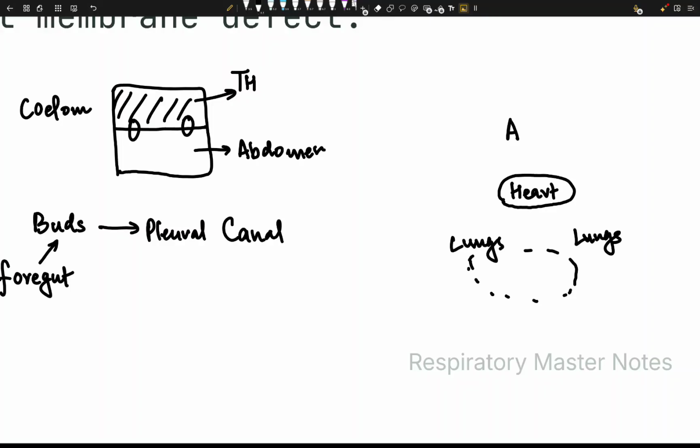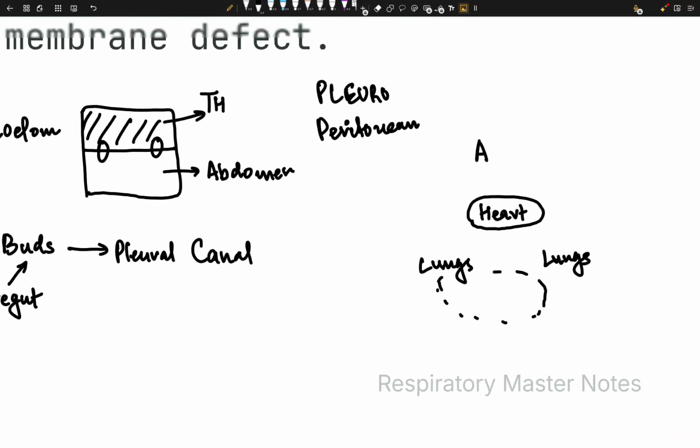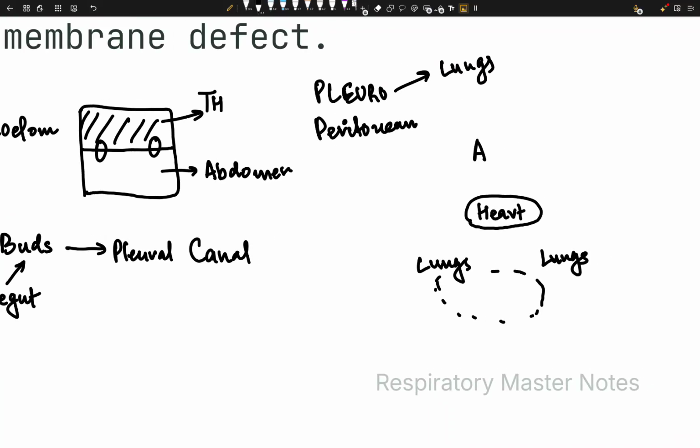Now let's break this name: pleuro, peritoneum, membrane. Pleuro means pleura, which literally means lungs. And peritoneum is the layer that surrounds the abdominal organs. Membrane is just membrane. So the pleuroperitoneal membrane is just a membrane between the pleural cavity, the lung cavity, and the peritoneal cavity. Simply.